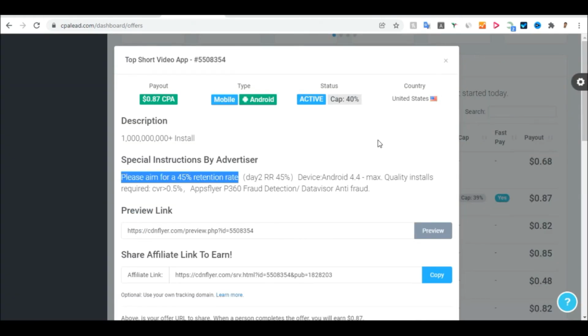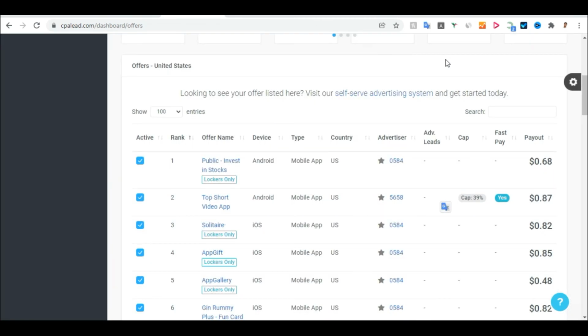And when they now install the application, you will now make this money that you can see on the screen here. You will now make this 87 cents for each person that complete that task. So that is how you can make money with CPA lead. That is how you can promote the product, promote the offer that they give you on CPA lead.